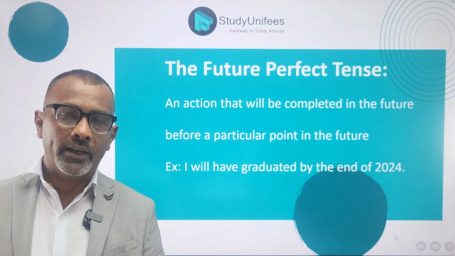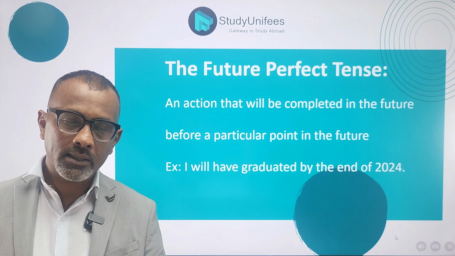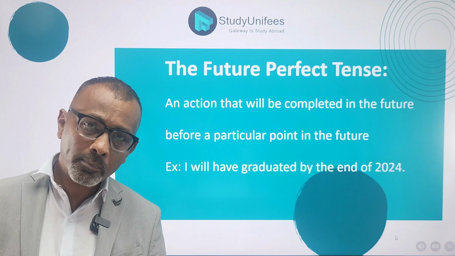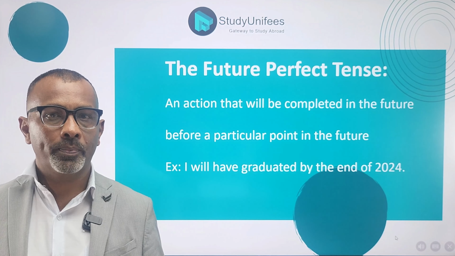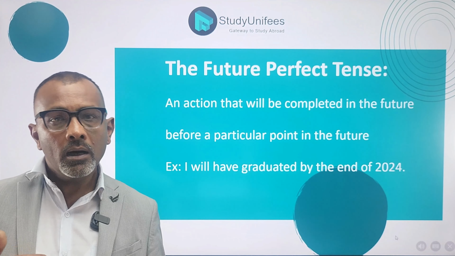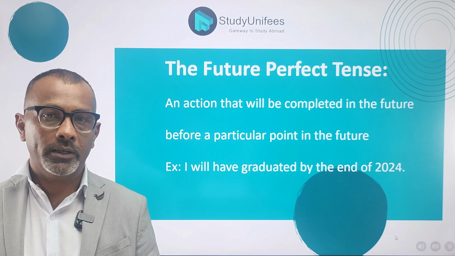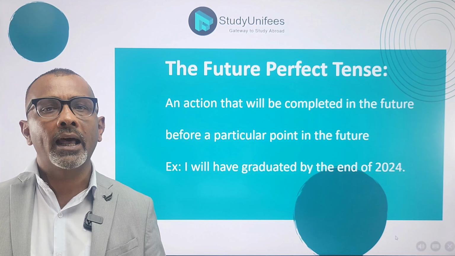The future perfect basically is an action that will be completed at a particular time in the future before another point in time in the future. It is kind of like a prediction that you will complete a particular action at a particular time in the future. This is a tense that has, let's say, a deadline.